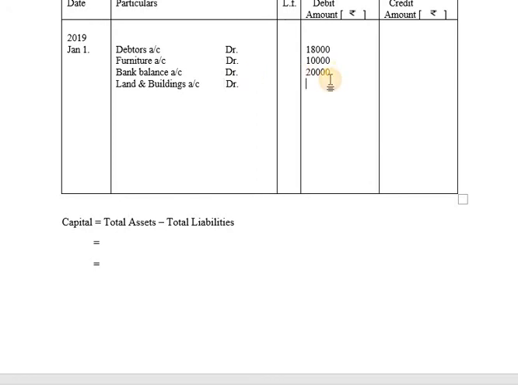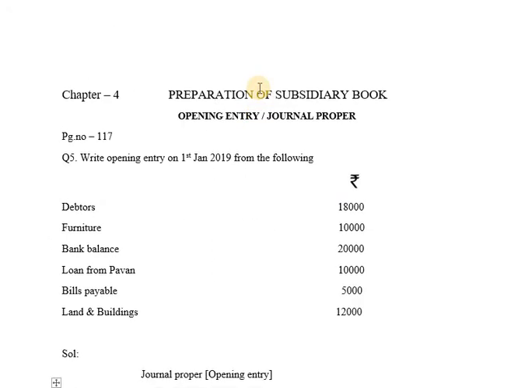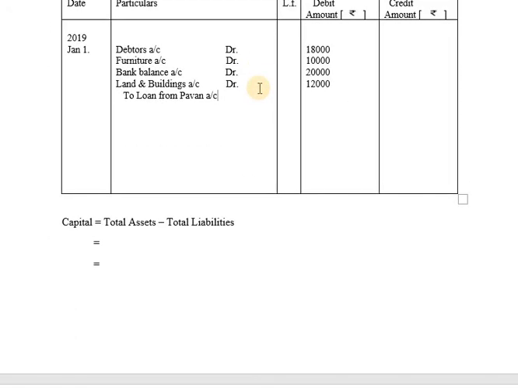So after completing all the items which are to be recorded on debit side, now we'll be completing the items which are to be recorded on credit side. So first we have taken a loan from Pawan. It is a liability, so it will be recorded on credit side, and the amount of loan from Pawan is given as 10,000. So 10,000 will be recorded on credit side.